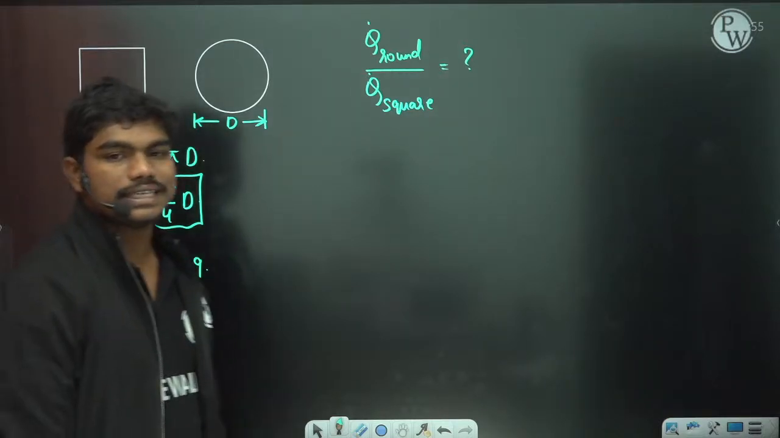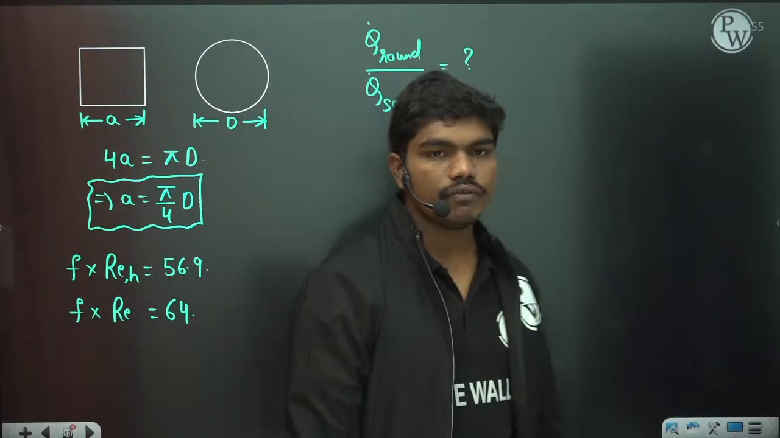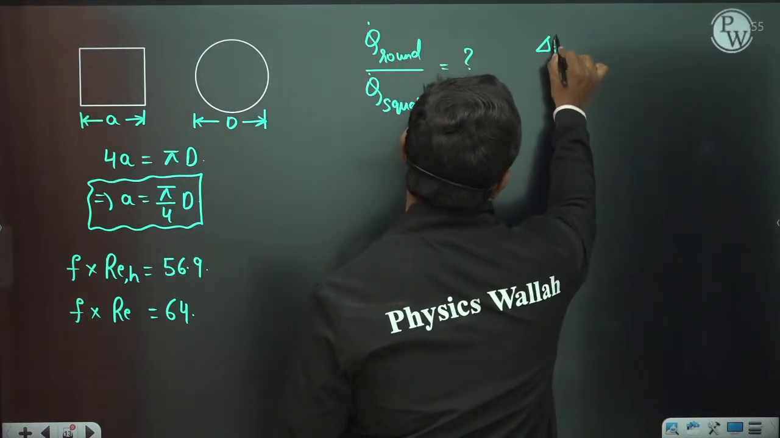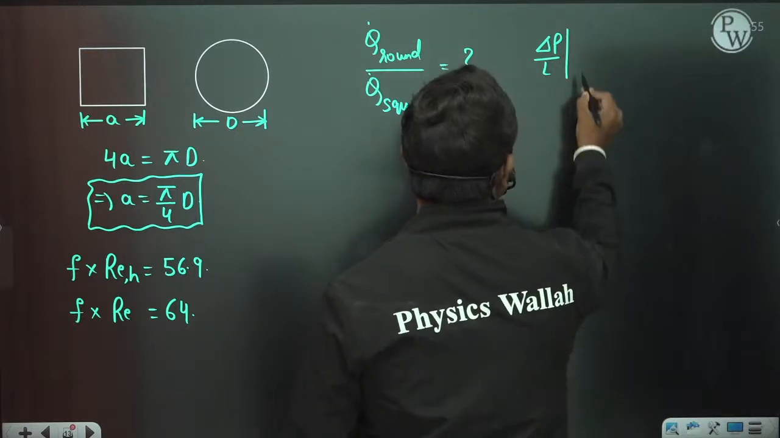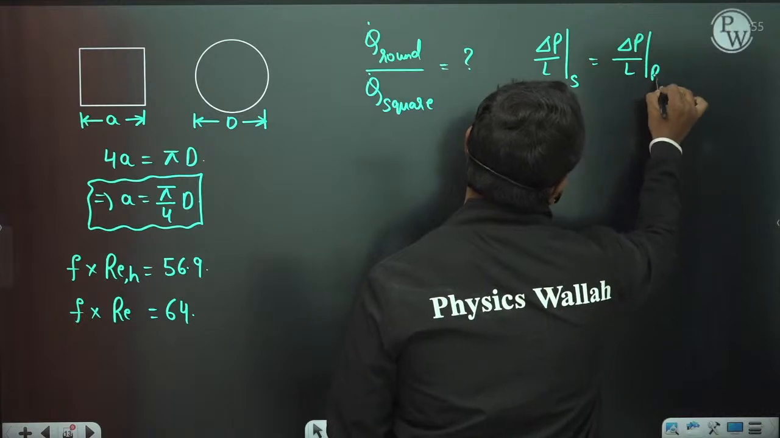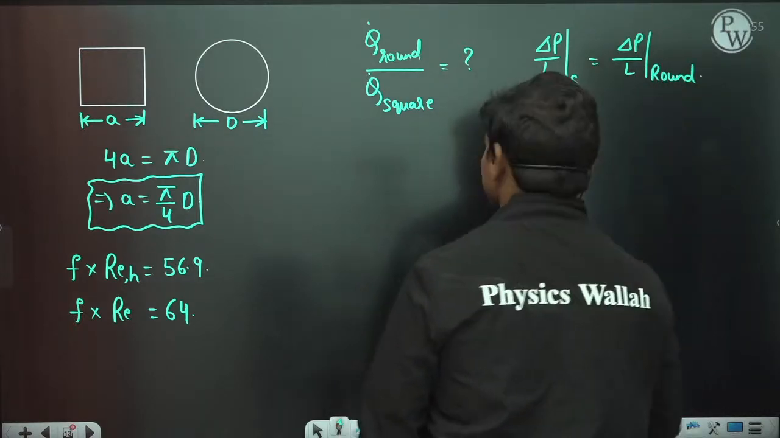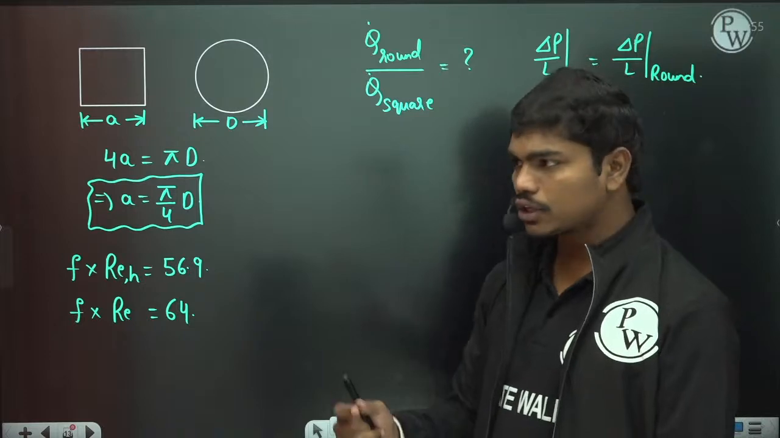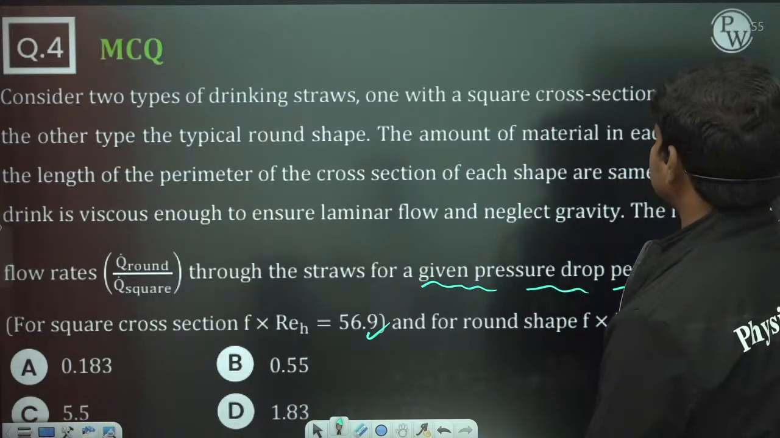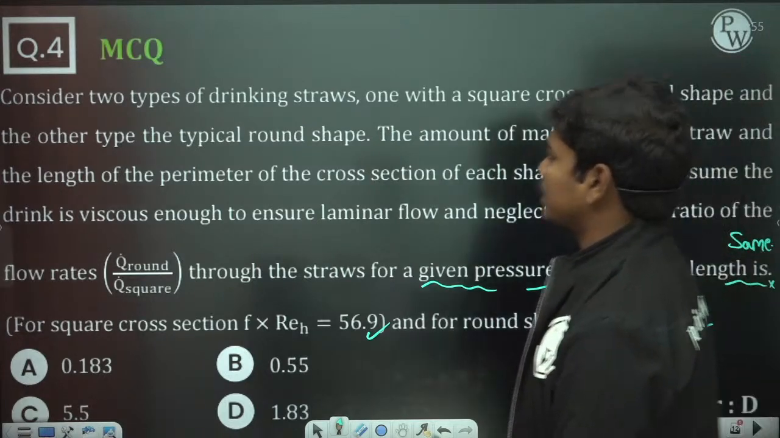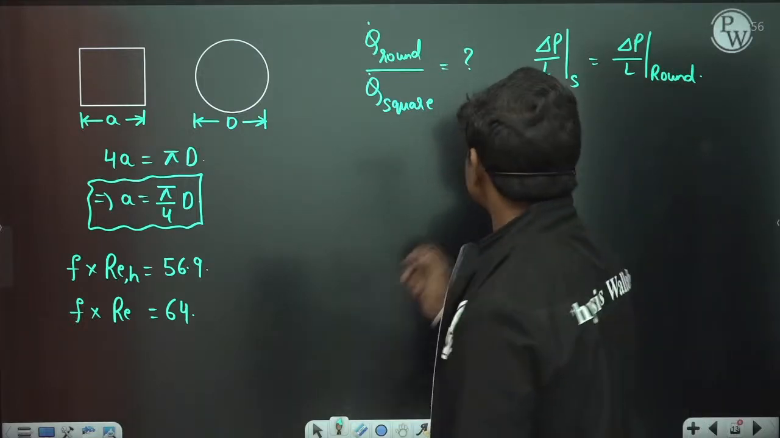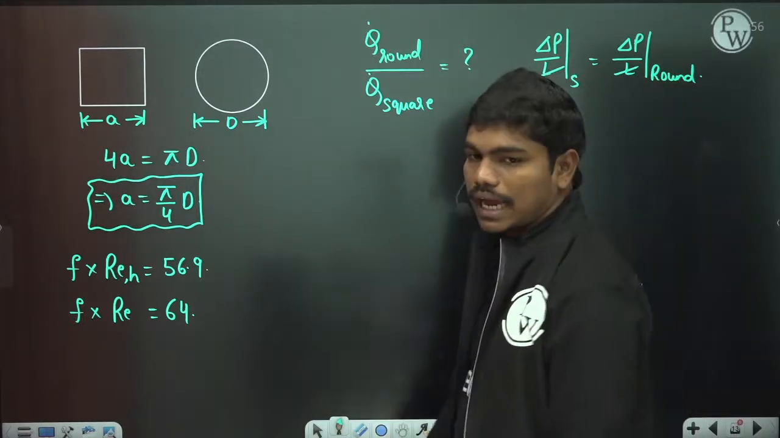Now they are asking that delta P is the same. So how do we try to analyze this? Delta P by L is actually the same for the square and also for the round one. The length of the straws is the same, the amount of material in each straw and the perimeter of the cross section of each shape is the same. So the lengths are the same, which means the pressure difference is actually the same value.